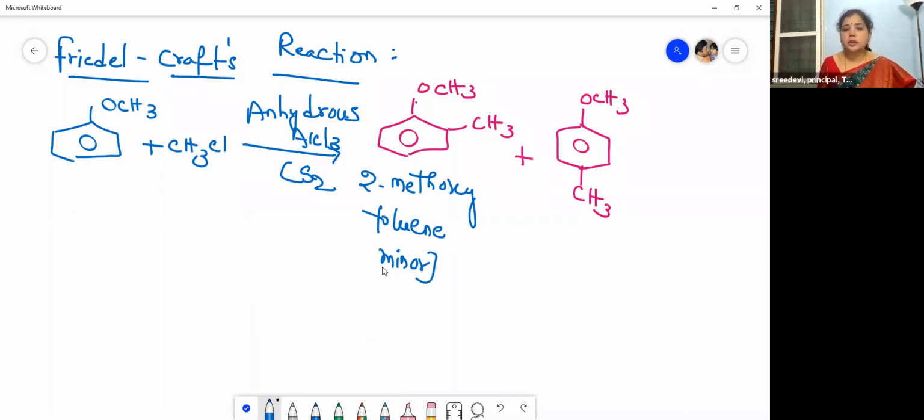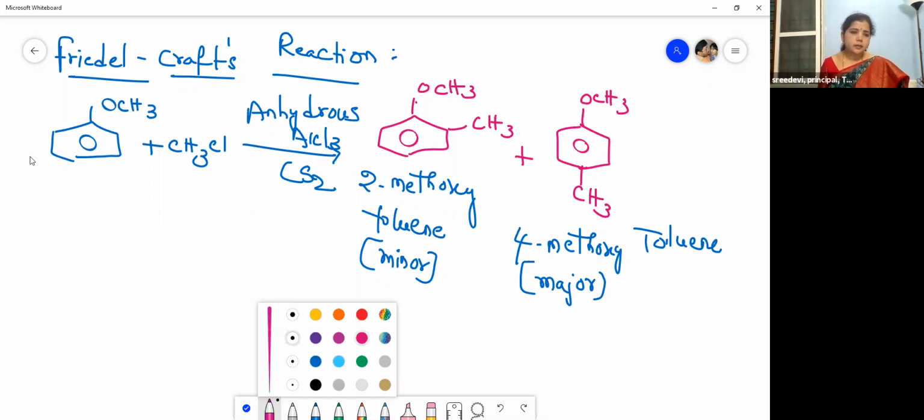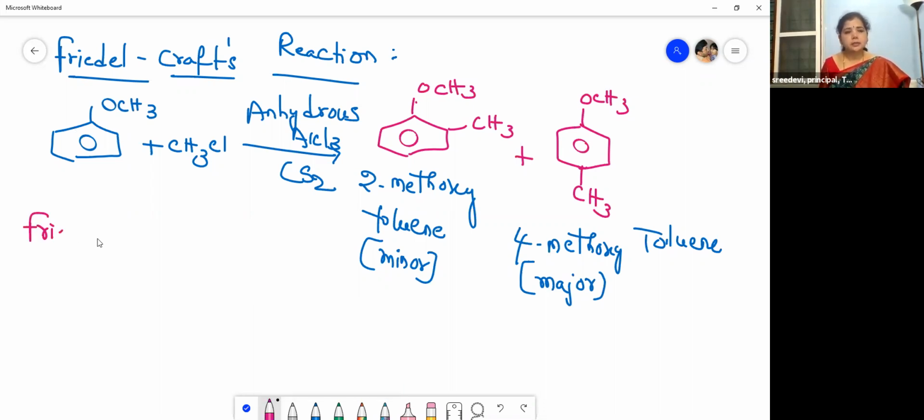Every time you get two products in a reaction, you should remember that one will be the major one and the other will be the minor one. Here, this is the minor one, and this 4-methoxytoluene is the major one. So this is the Friedel-Crafts alkylation. Now let us see the Friedel-Crafts acetylation.